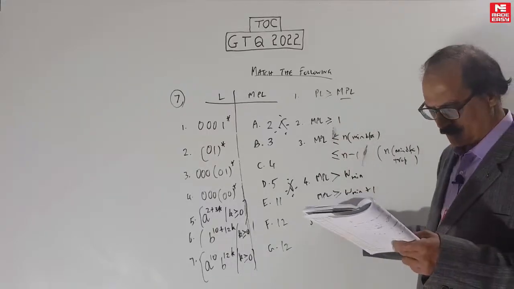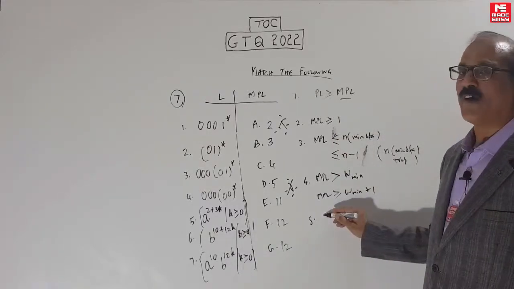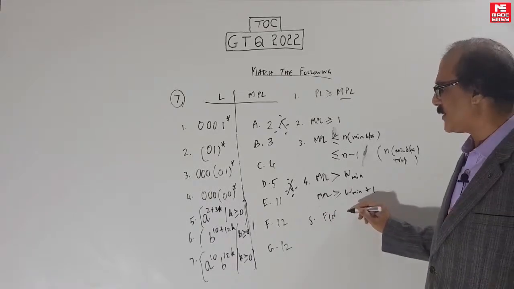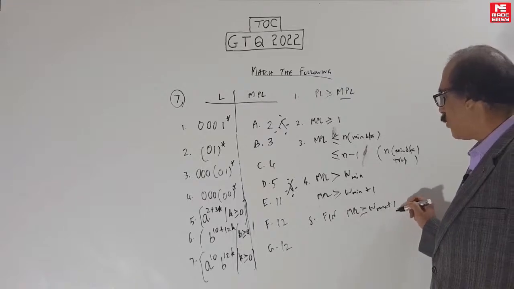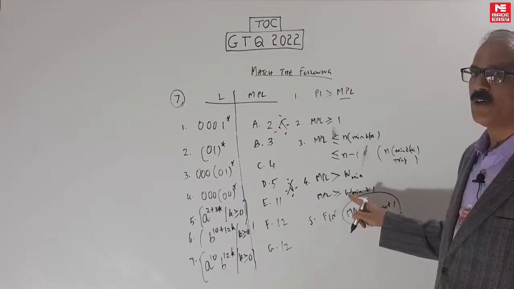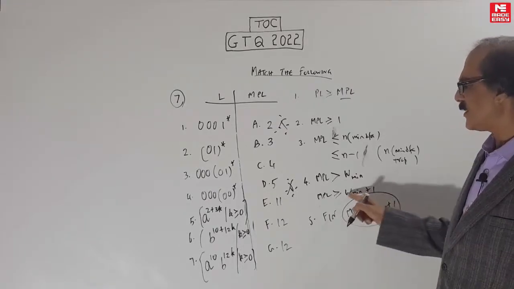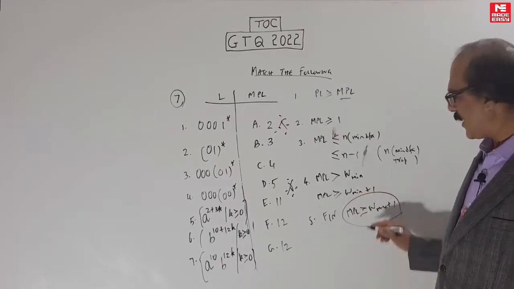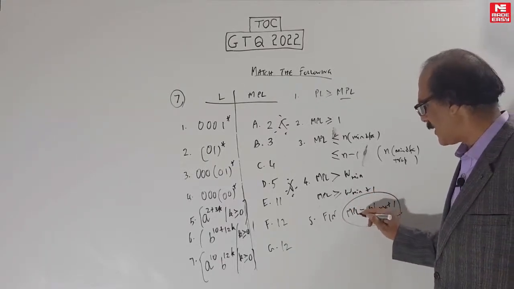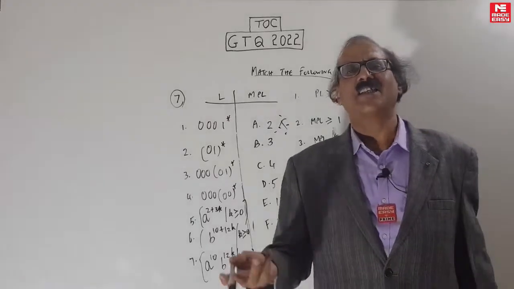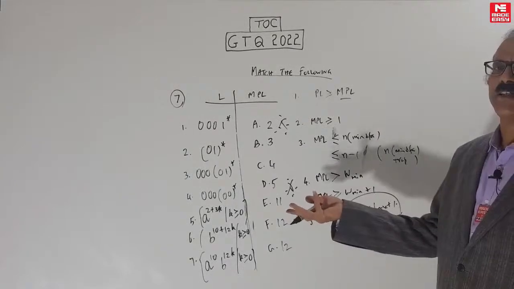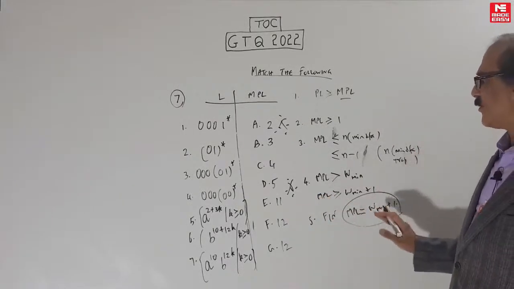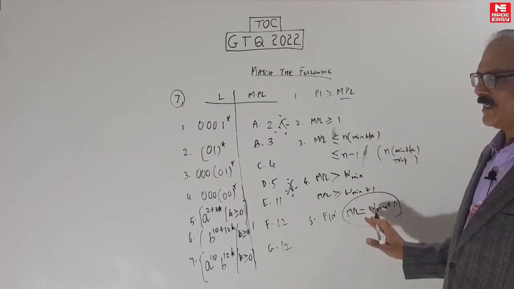Then next, in the case of a finite language, what we can say is MPL is at least equal to W max plus 1. Now the maximum string will control here. The minimum string will control in an infinite language. In a finite language this will be bigger than this, so you use this. In fact in this case it's not even greater than, it's exactly equal to. In the case of a finite language the answer is trivial. Take the bigger string, add 1 to it, you get the answer. You don't even have to search further. Here it's at least equal to, here exactly equal to.